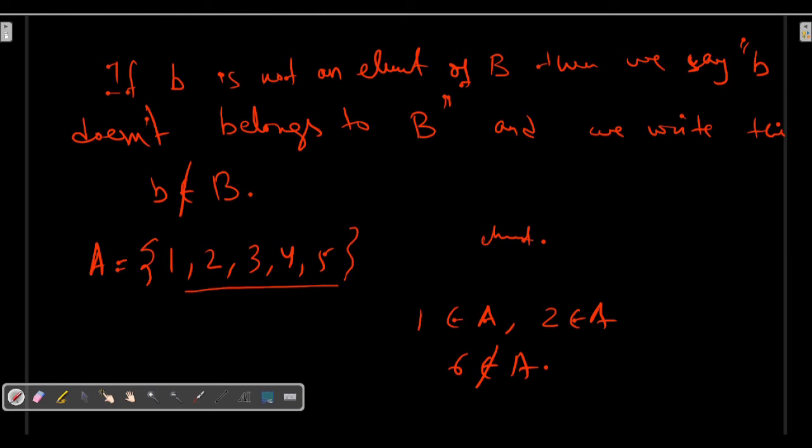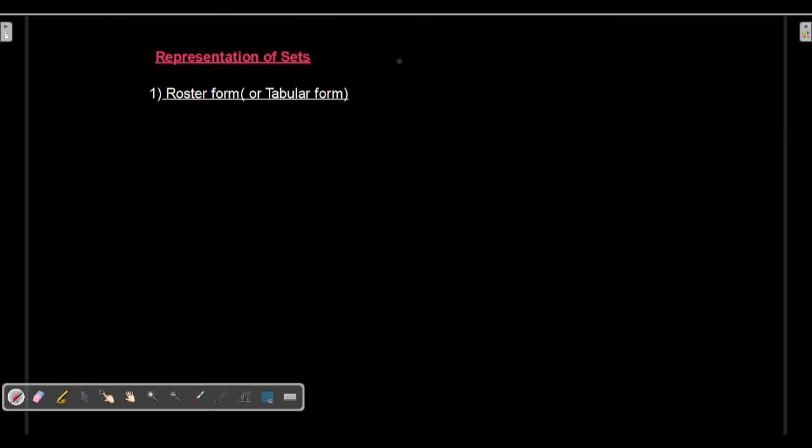Now let us consider how sets are represented. Basically they are represented in two ways. One is called the roster form, and the second is called the set builder form. First of all we will discuss roster form. Roster form holds some properties which must hold when I write a set in roster form.